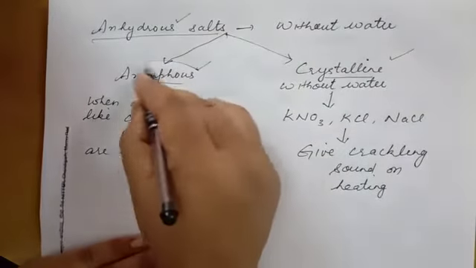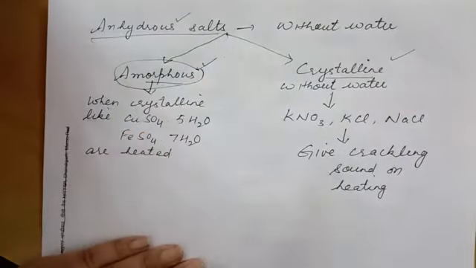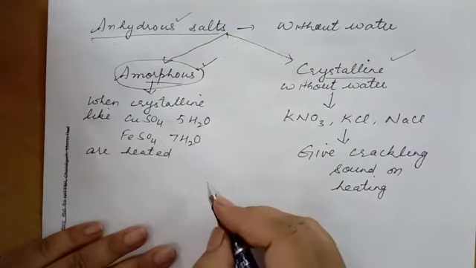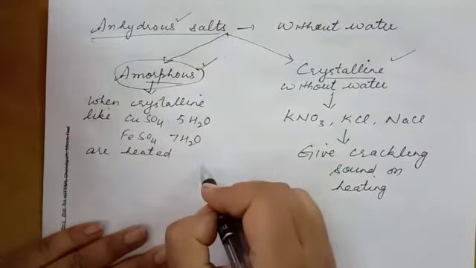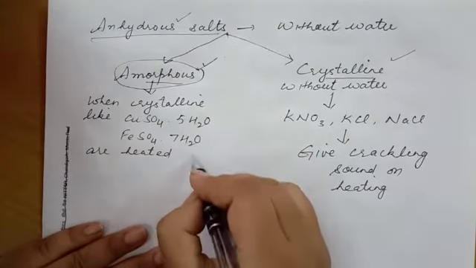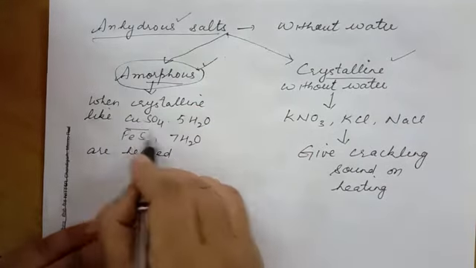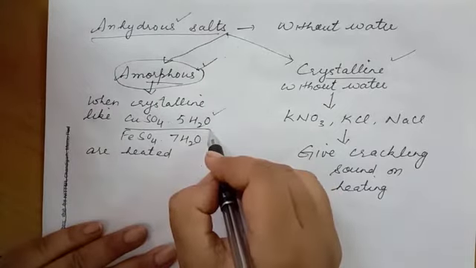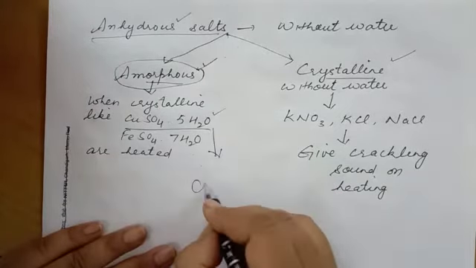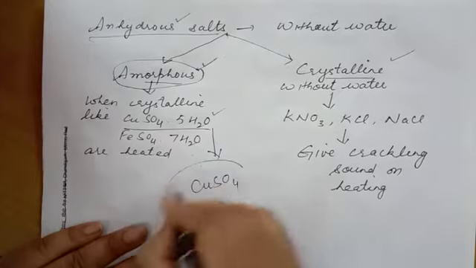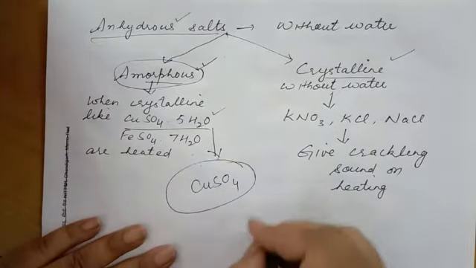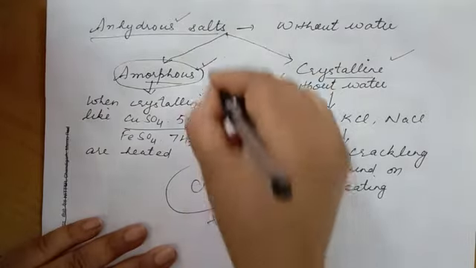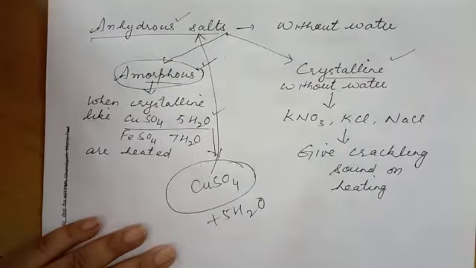Now, what are the amorphous anhydrous salts? These are the same crystalline salts which come into amorphous forms on heating. For example, this is copper sulfate with 5 molecules of water. This one is crystalline salt. When you heat it, it becomes copper sulfate plus 5 molecules of water, and this copper sulfate is now anhydrous salt.